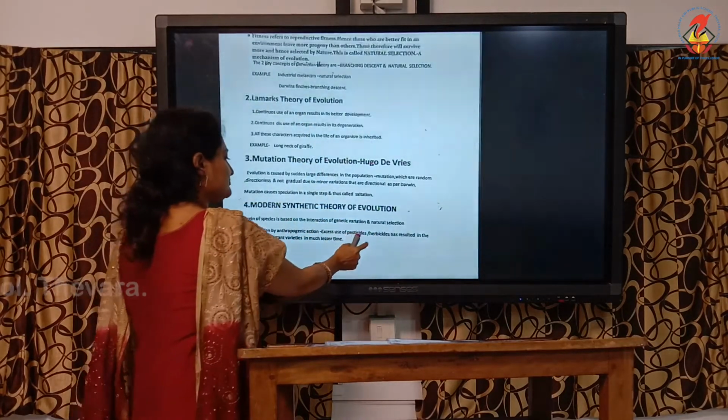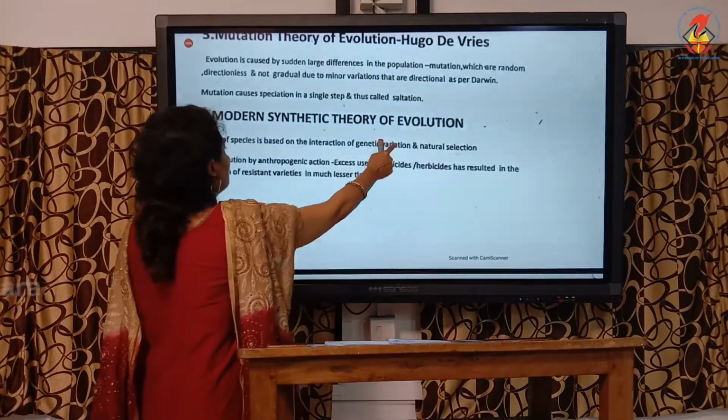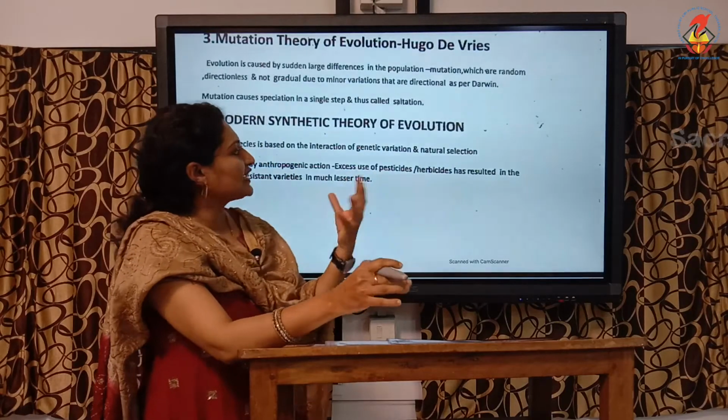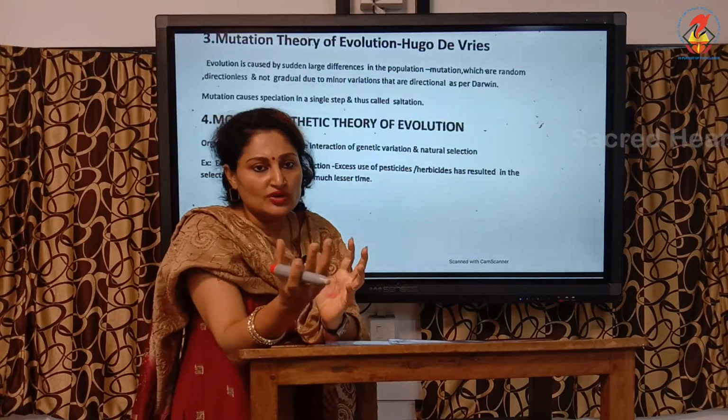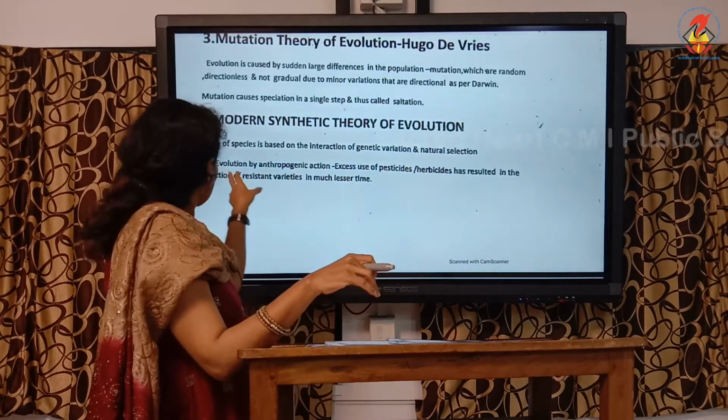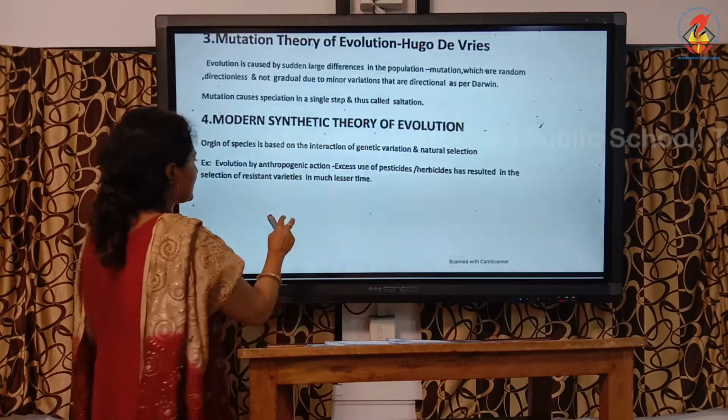And the last theory, which is not there in your textbook, but is the widely accepted theory, is the modern synthetic theory, which tells us origin of species is based on the interaction of genetic variation and natural selection. Both are needed. So they have incorporated natural selection and genetic variation. A very good example is anthropogenic action.